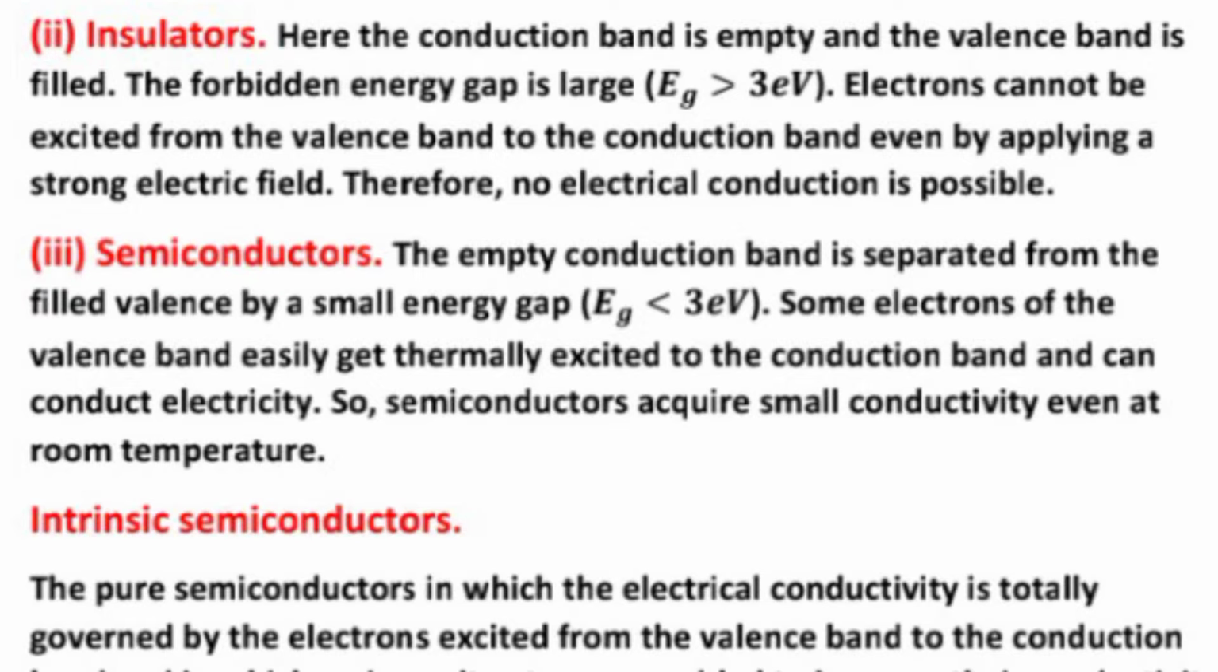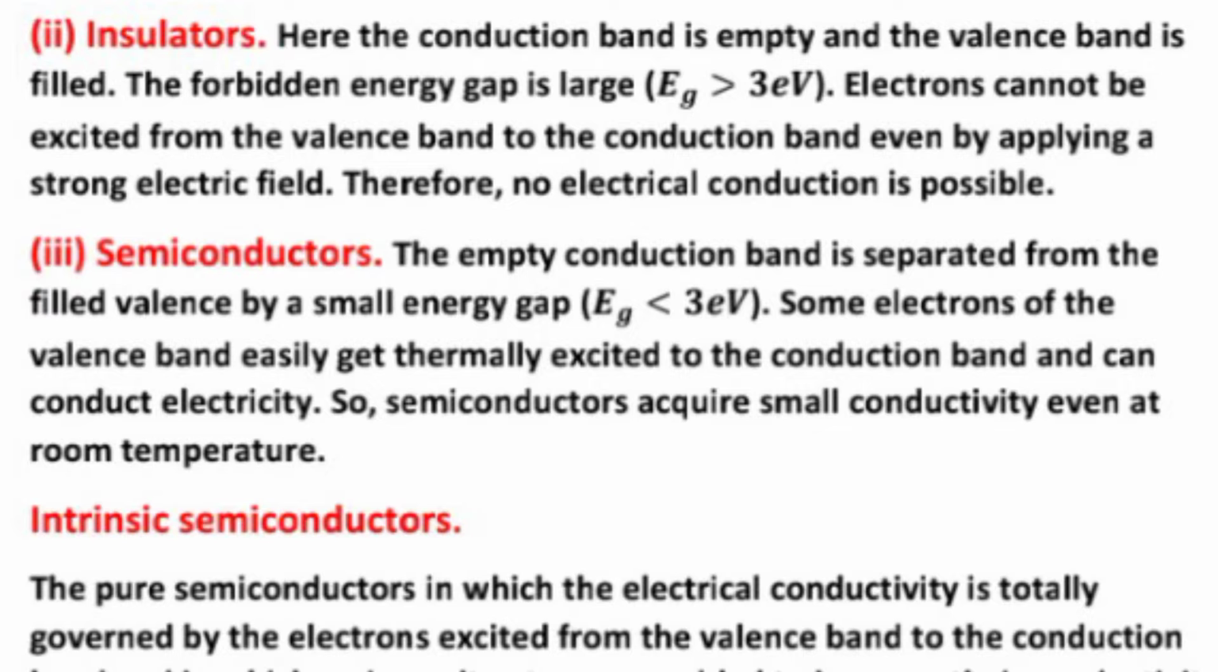Second is insulators. What is an insulator? Here the conduction band is empty and the valence band is filled. The forbidden energy gap is large. Eg is greater than 3 eV. Electrons cannot be excited from the valence band to the conduction band, even by applying a strong electric field. Therefore, no electric conduction is possible.